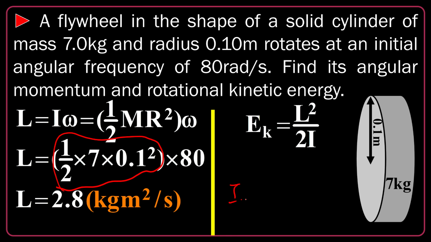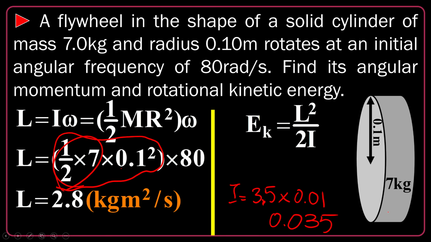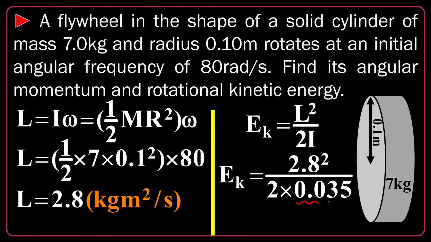So let's say I is 7 divided by 2, 3.5, times 0.01. This is 0.1 squared. So it seems to be 0.035, sorry, it's I. And downstairs you see that. And then this is the 2, and this is 2.8, the angular momentum we already found, to the power of 2. That's all, and it's the kinetic energy in SI units.